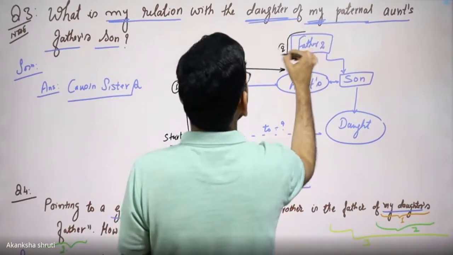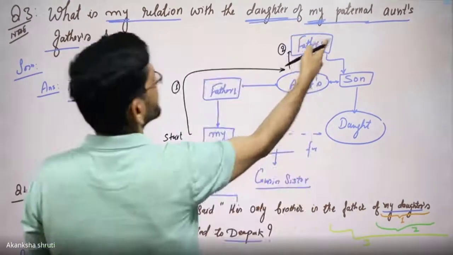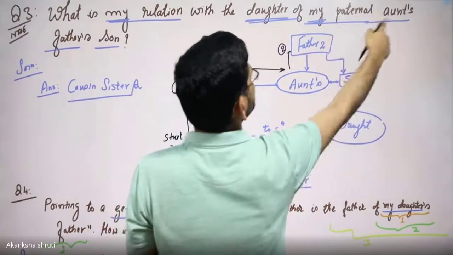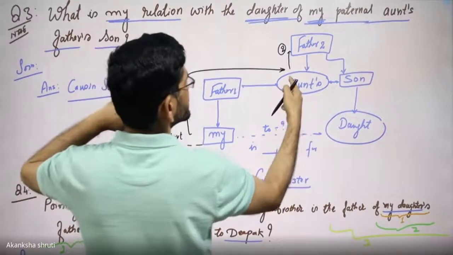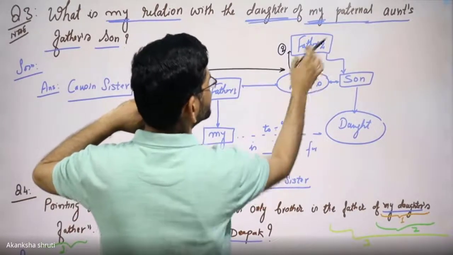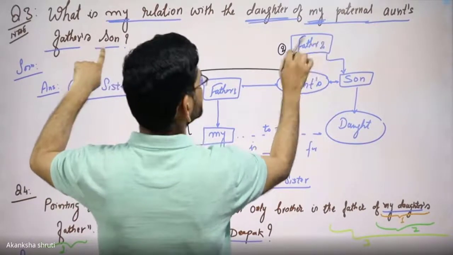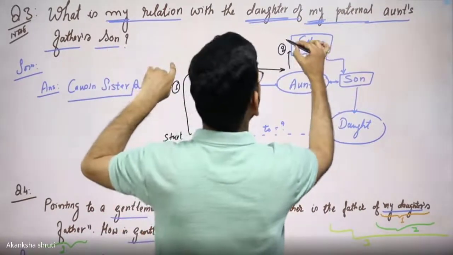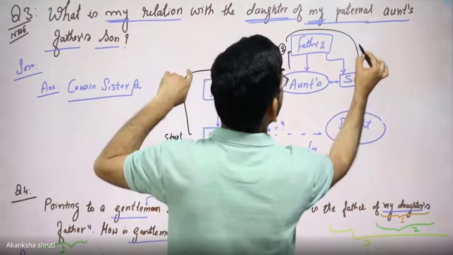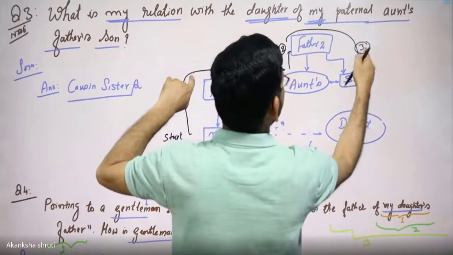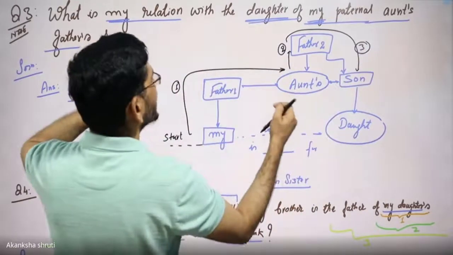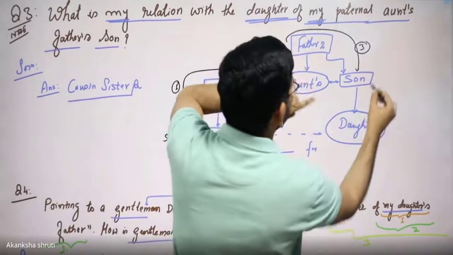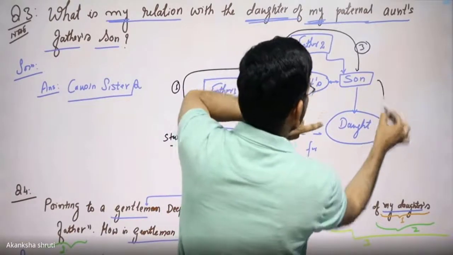And the second step, paternal aunt's father. So paternal aunt's fathers. This was the second statement. But father's son is there. So we have come to here, considering the third. After that, daughter of this son we have to look.